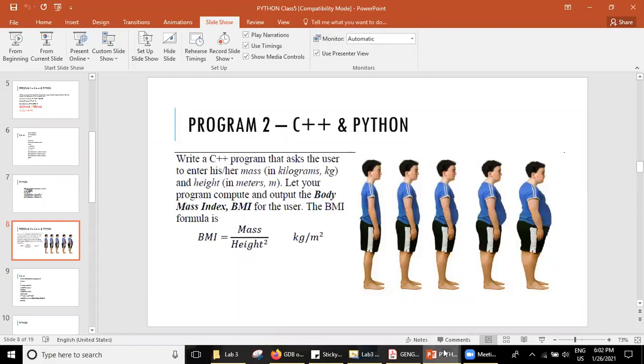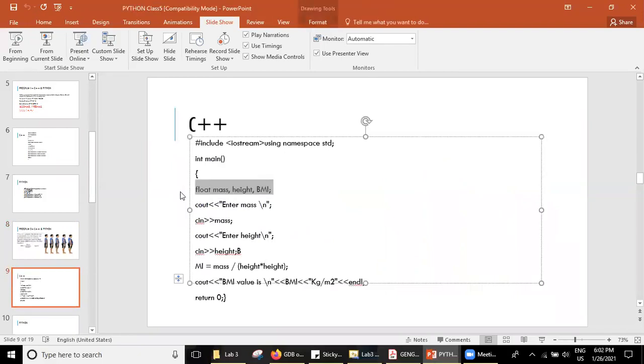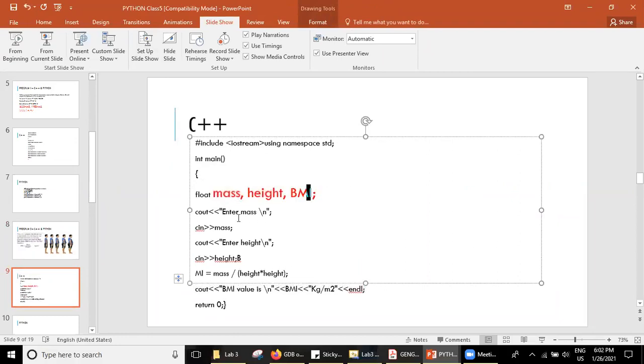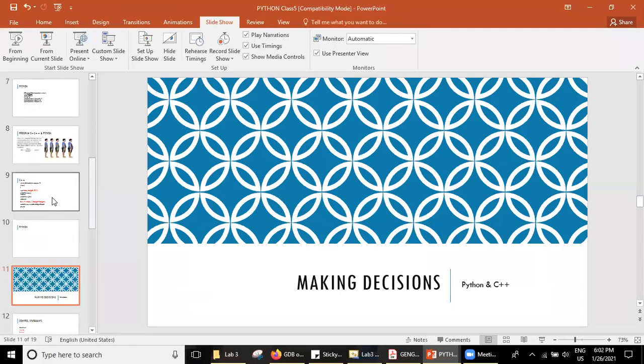So just now we have seen the example of this program in C++, where we initialize mass, height, and BMI as the three variables, because initialization is a must in C++. After initialization, we ask the user to enter mass and height. Then we use the BMI variable to do the computation. Then we have printed that, right?